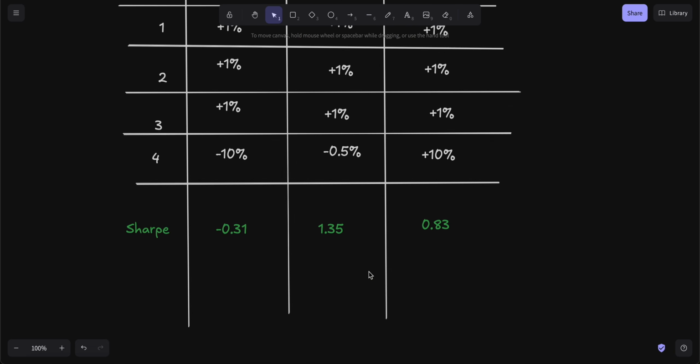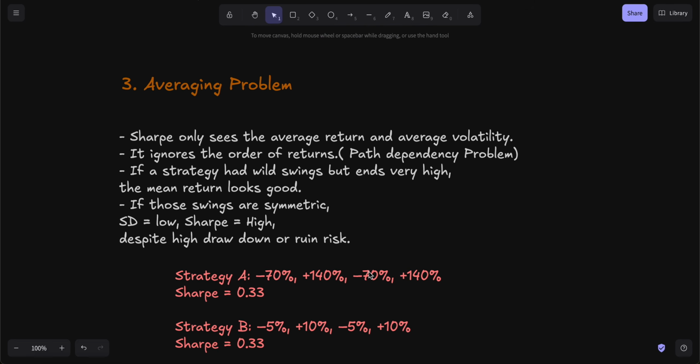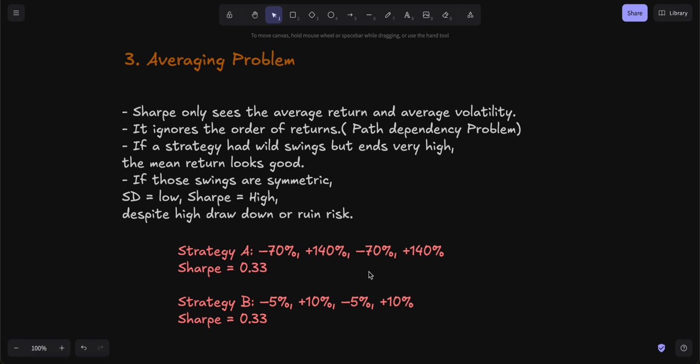This whole problem, whether it comes to fat tails or to punishing positive volatility, all comes down to one major problem, and that's the averaging problem. As we discussed before with the calculation of the mean and standard deviation, Sharpe uses the average return and average volatility. So it ignores the order of returns, i.e. the path dependency. In certain strategies, you make a big loss early on and then have to work harder to make up for the losses, as compared to a loss which is much later on.